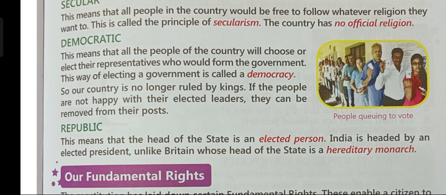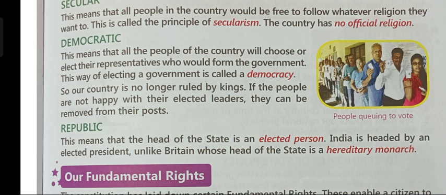Lastly, republic. This means that the head of the state is an elected person. India is headed by an elected president, unlike Britain, whose head of the state is a hereditary monarch. So, children, by republic, it means that the head of the state is an elected person. Now, India is headed by an elected president, and right now, the president of India is Shri Ramnath Kovind. Unlike Britain, whose head of the state is a hereditary monarch.